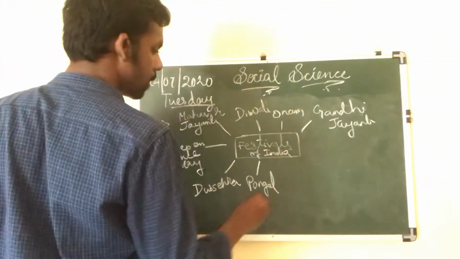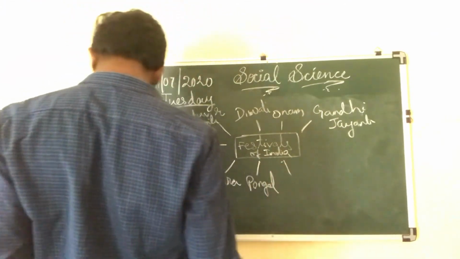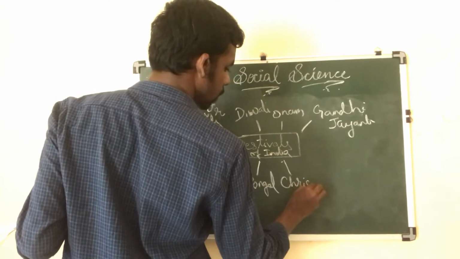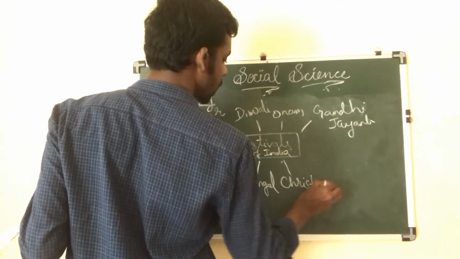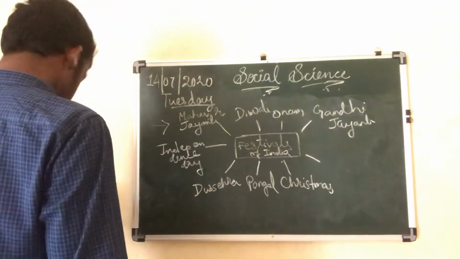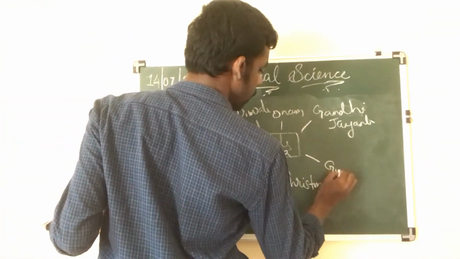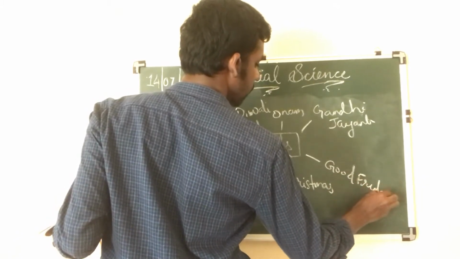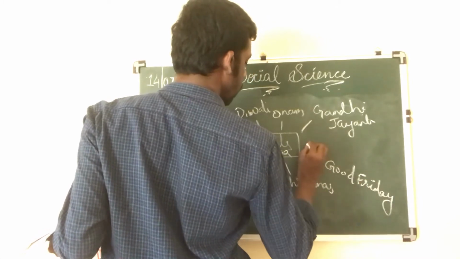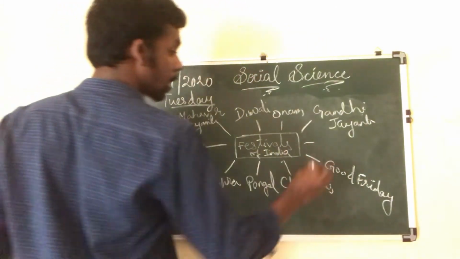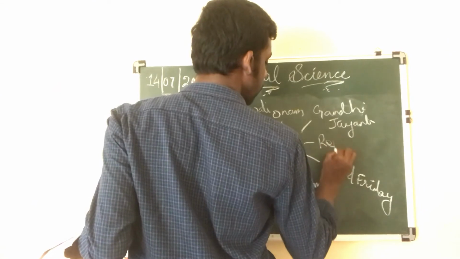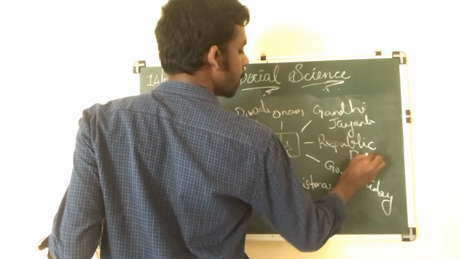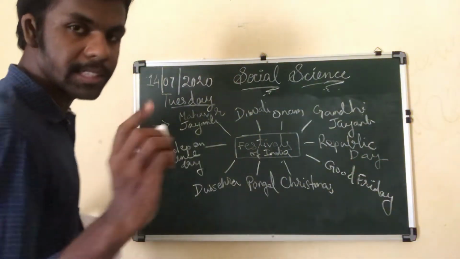Okay, Pongal is celebrated. Then what are the other? Christmas, obviously. Christmas is being celebrated in India. Then what are the other? Good Friday is celebrated. Okay. Then again you can say Republic Day is being celebrated in January 26.